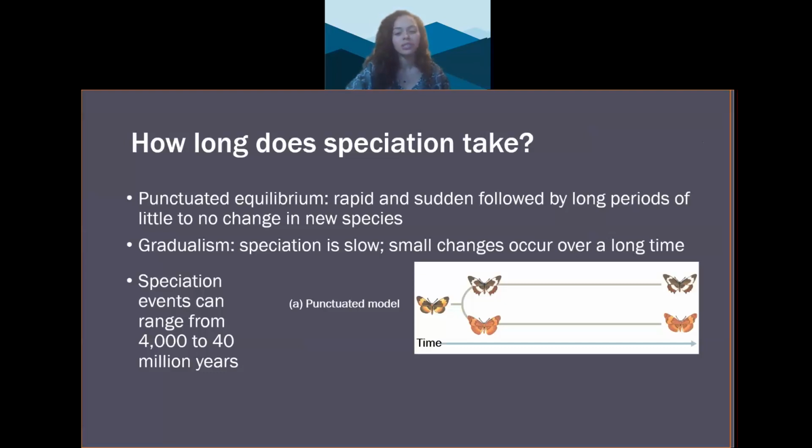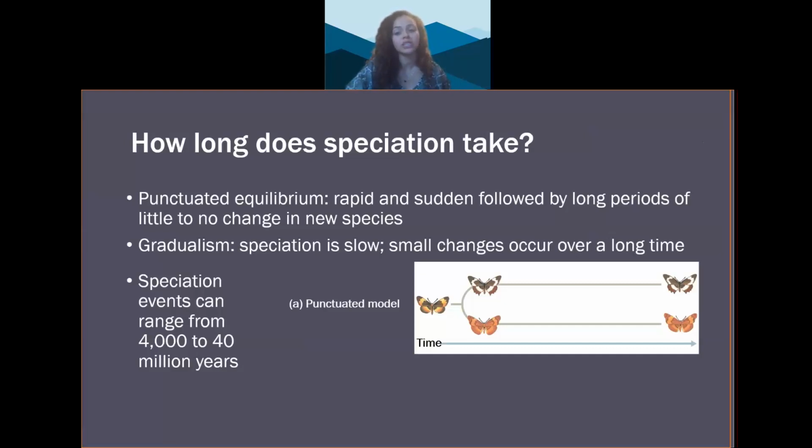For example, if an organism survives on Earth for 5 million years, but most of the speciation events occurred in the first 50,000 years of its existence, then that's an indication of punctuated equilibrium. 50,000 years doesn't sound like a rapid time to us, but it is quick compared to a 5 million year existence of a species.